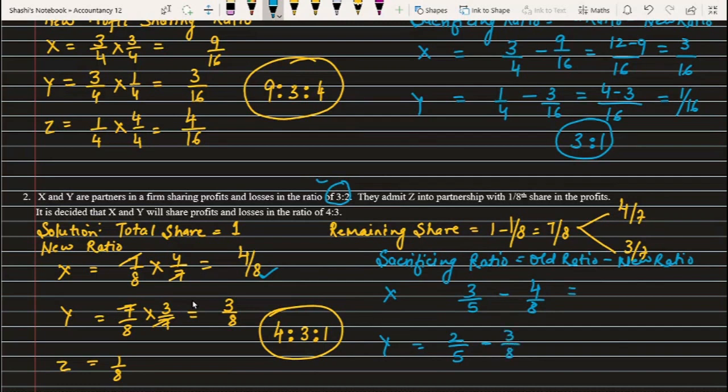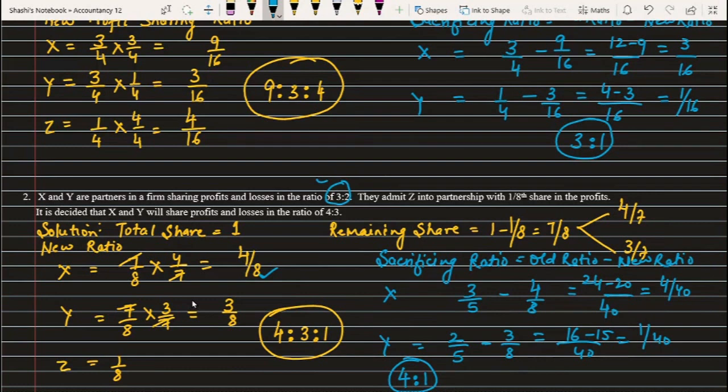So here it comes to 40, and this will be 24 minus 20. So it is 4 by 40, and here it is 16 minus 15. So it comes to 1 by 40. So here I can say my sacrificing ratio becomes 4 is to 1. 4 is to 1 is the new ratio.